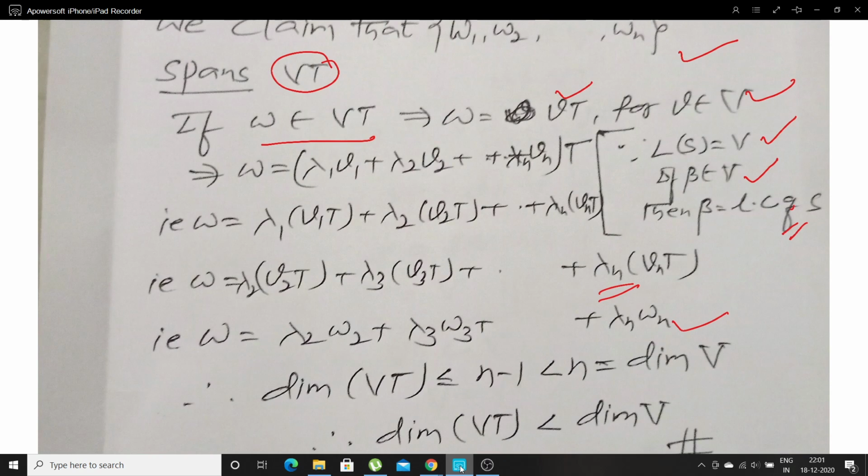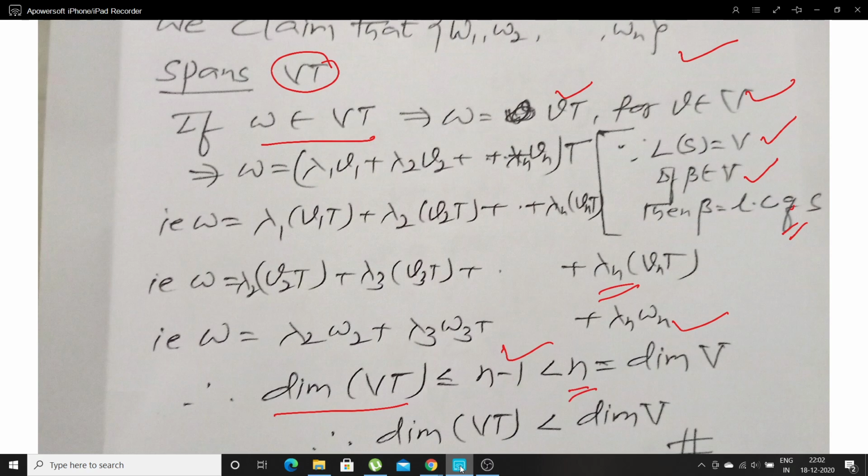What does it show? This shows the dimension of the range space of T, that is dimension of VT, is less than or equal to n minus 1, because one vector is less here, and n minus 1 is always less than n.